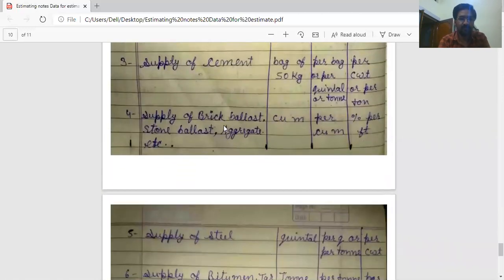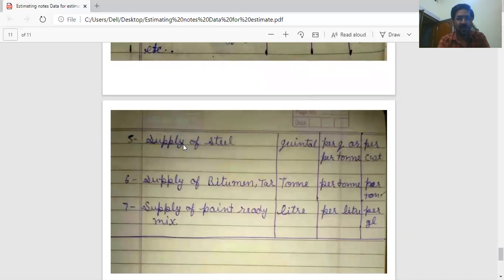Supply of ballast, stone, aggregate, etc., for various purposes like concreting and flooring: measurement in cubic meter and payment also per cubic meter. Supply of steel is in quintals, with payment per quintal or ton. Supply of bitumen for DPC is measured in tons and paid per ton.